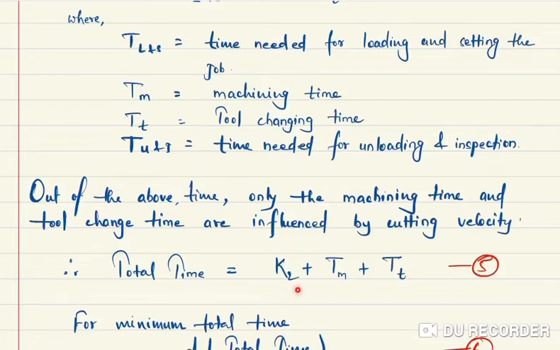This can be reduced by loading and setting, if we can mechanize it, or use any automatic method where human intervention is very little. In that case, the loading and setting time or unloading and inspection time will be reduced. So the method of reducing K2 is by mechanization.